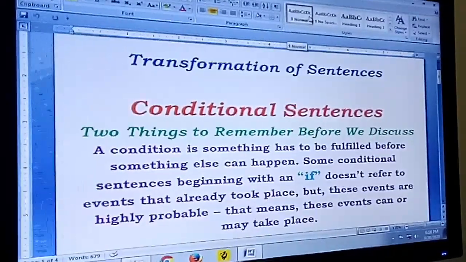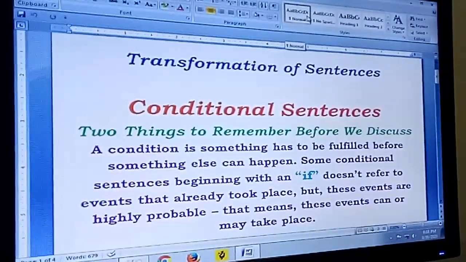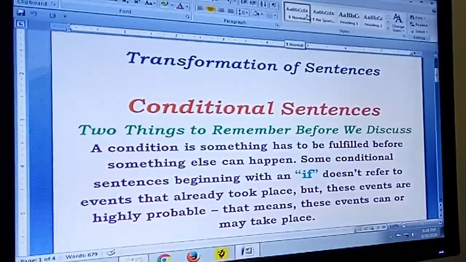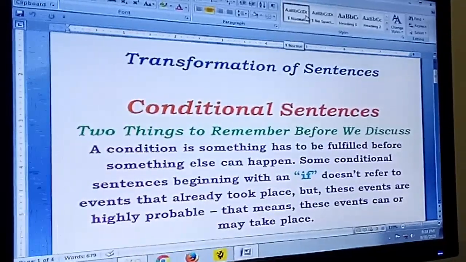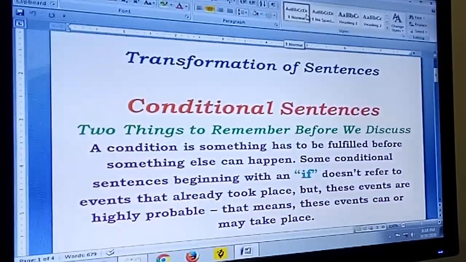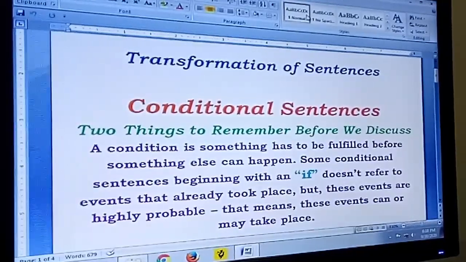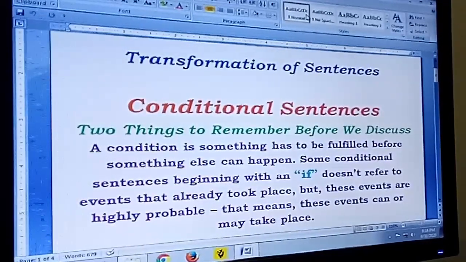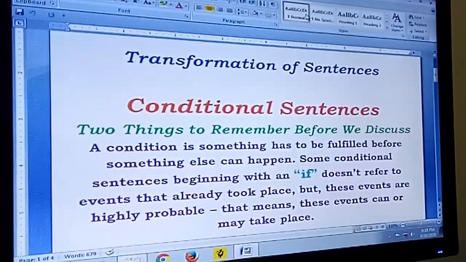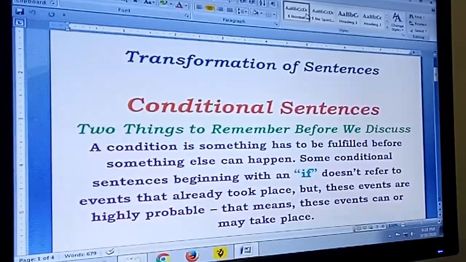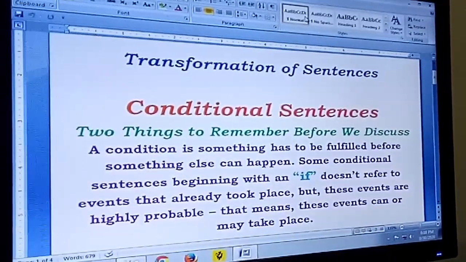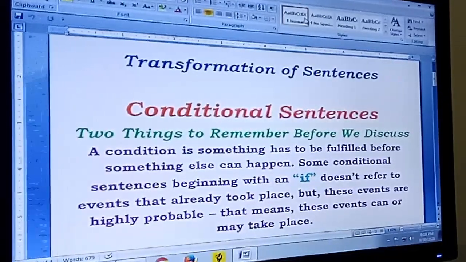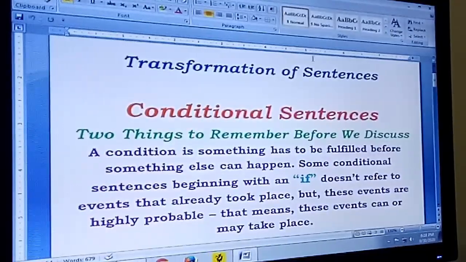So, conditional sentences. Two things to remember before we discuss the conditional sentences. A condition is something that has to be fulfilled before something else can happen. Some conditional sentences beginning with an if do not refer to events that already took place, but these events are highly probable. Probable means it may happen. That means these events can or may take place.